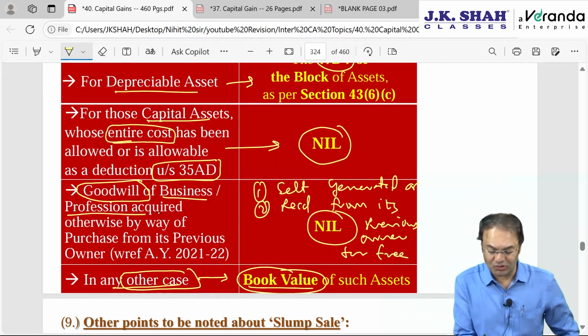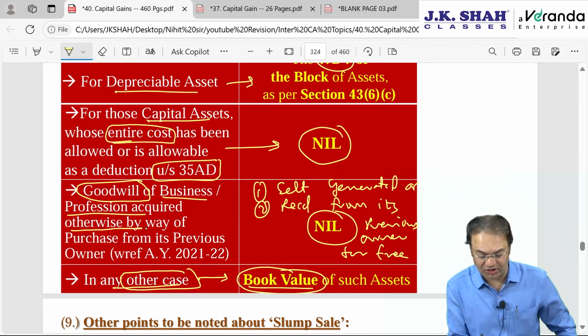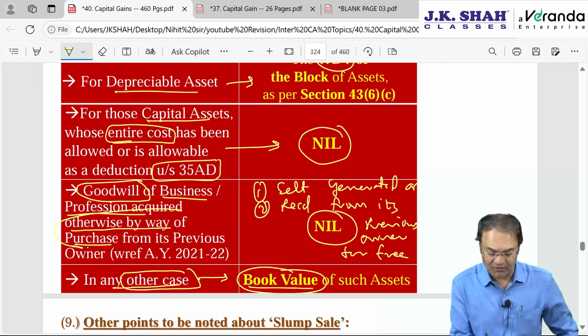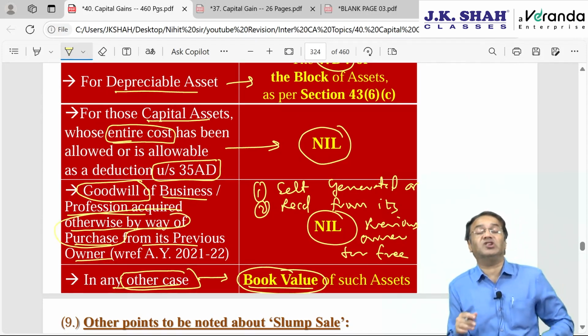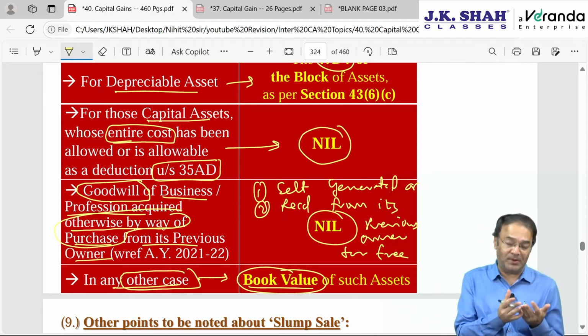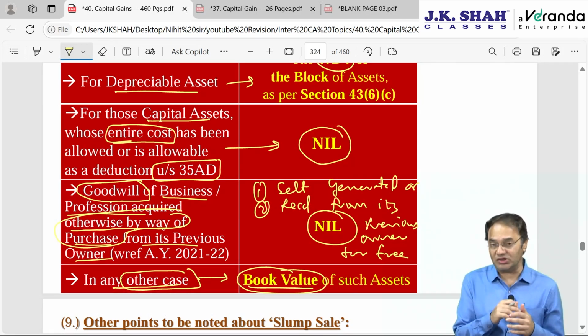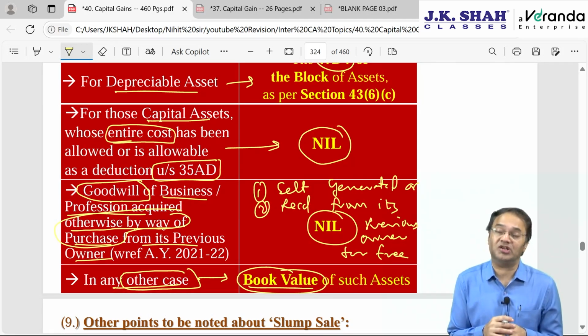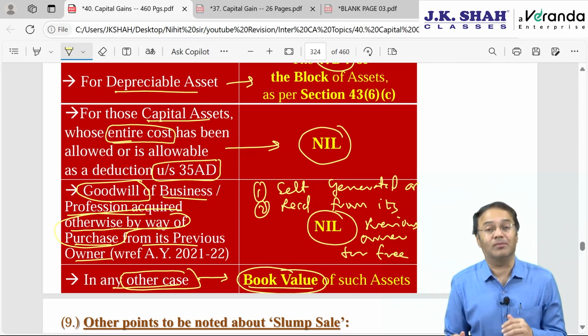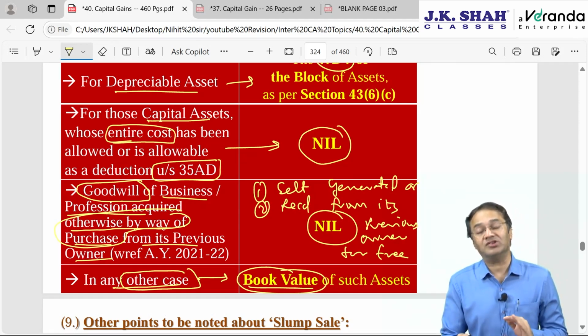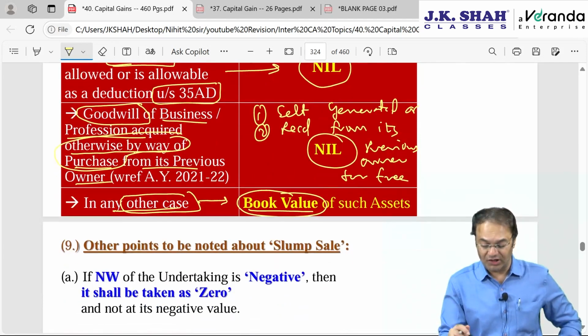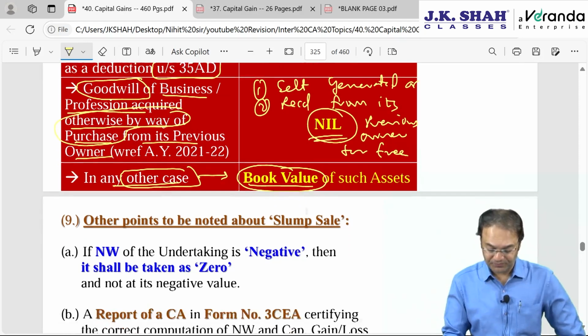That means goodwill of business or profession acquired otherwise than by way of purchase from previous owner. Otherwise than by way of purchase means otherwise than by making actual payment. That means either it is self-generated or it is acquired from previous owner by way of gift, inheritance, irrevocable trust, etc. Then you take the value to be nil.